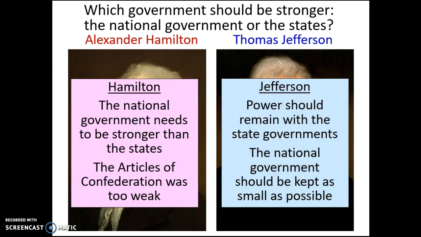Jefferson, opposite viewpoint. Jefferson believed that, yes, the national government does need to have a little bit more power than it did under the Articles. But at the end of the day, he believes that state government should be more powerful than the national government. He said the national government should be kept as small as possible because the national government would just be way too big. How would you as an individual be able to have your issues addressed by such a large government that governs over millions of people? He said it makes much more sense for state governments to be the ones that can make the big decisions because the state governments are going to be the ones that make decisions that affect you most and more directly.